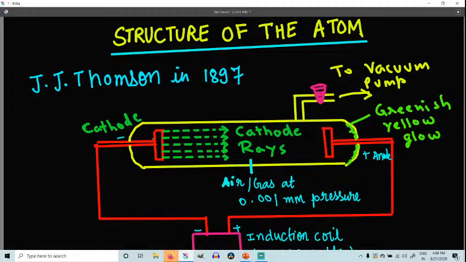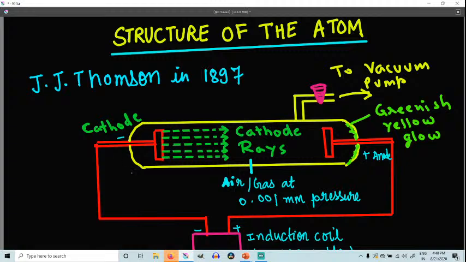So the existence of the electron in the atom was first shown by J.J. Thomson in 1897 on the basis of a detailed study of cathode rays. The discovery of cathode rays was made on the basis of the discharge tube experiment using air or some gas. You can see I have drawn here for you the discharge tube.